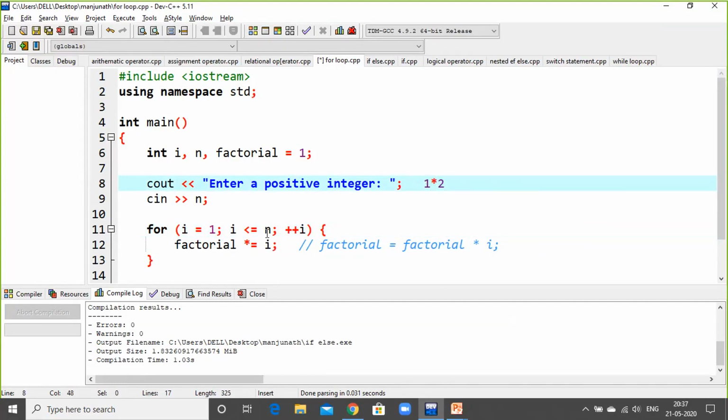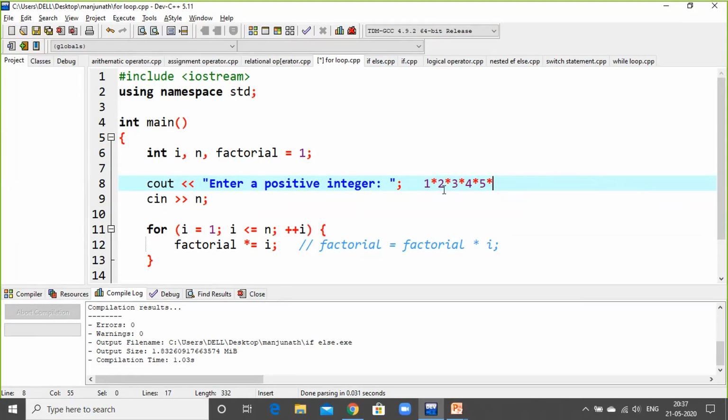So the second time the loop statement will go here and it will print 2. Again, the third time the looping statement will start and it will print 3 here. And next again the multiplication symbol, again 4, again the multiplication symbol, again 5, again the multiplication symbol. Oh wait, you cannot go further because the condition is given till the 5th number only.